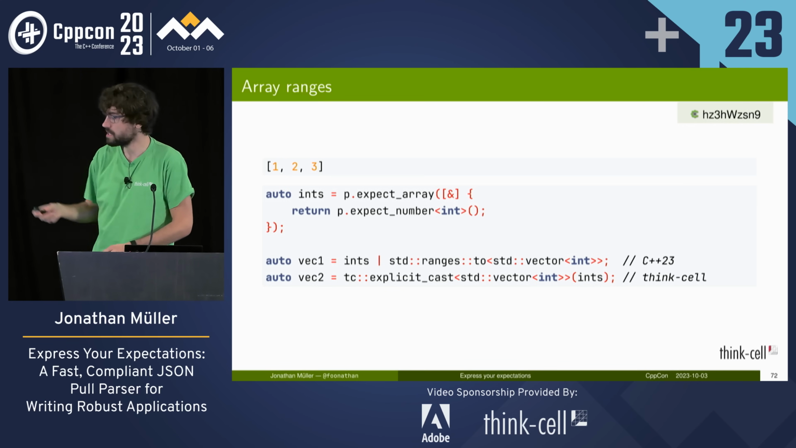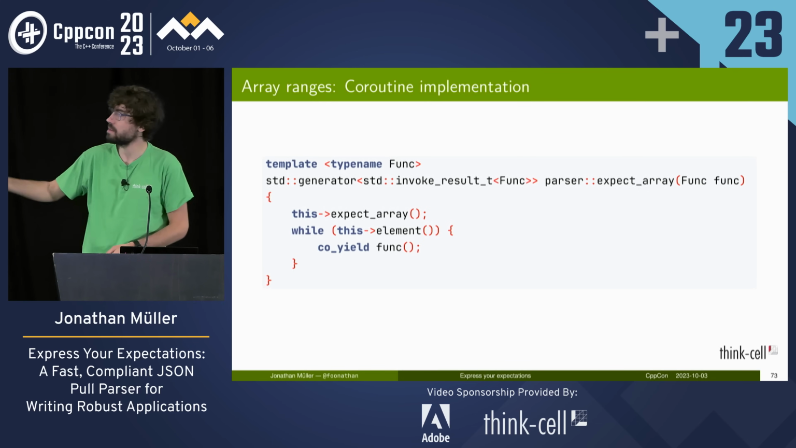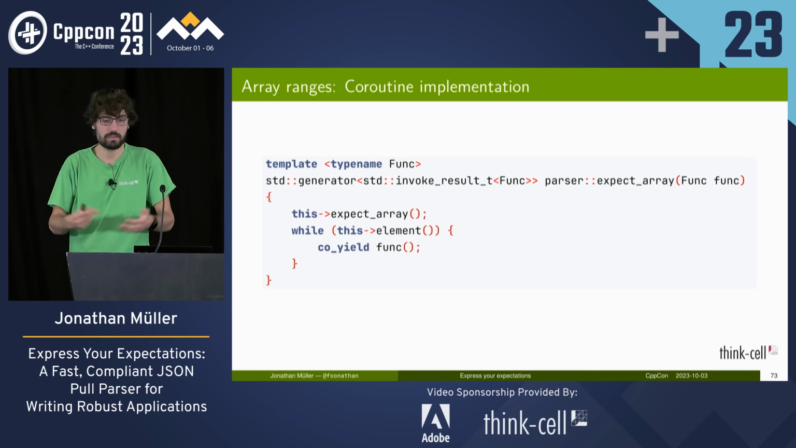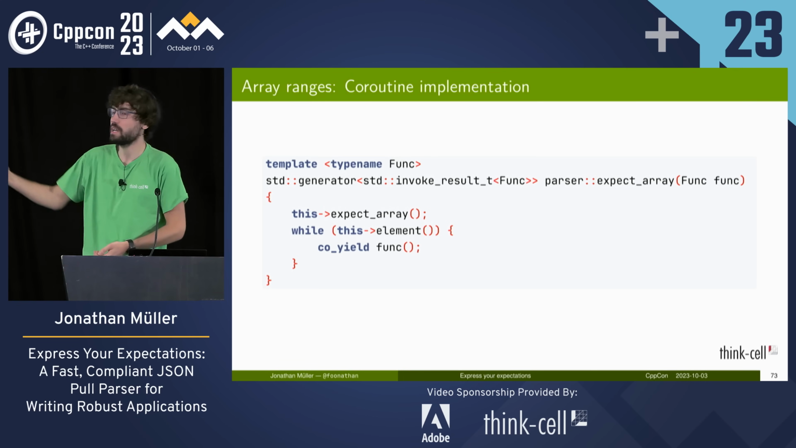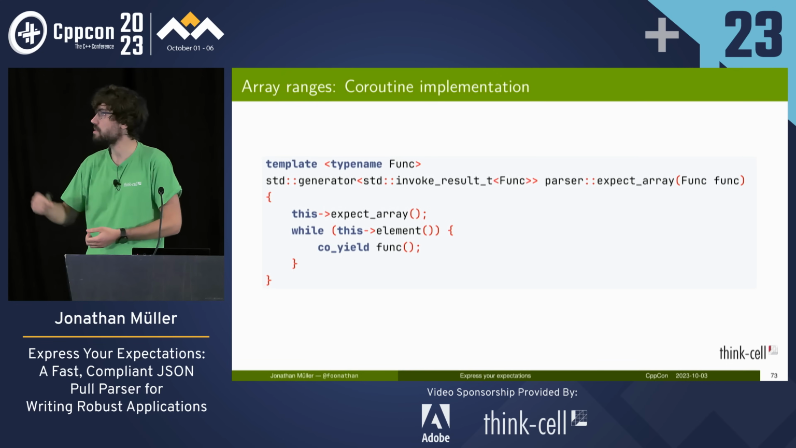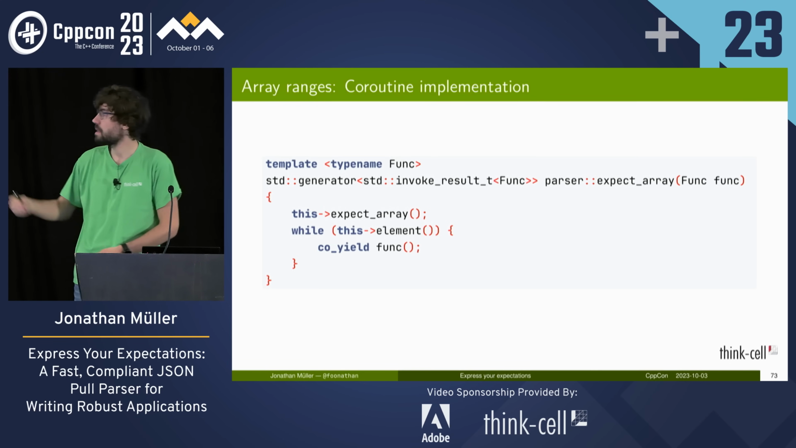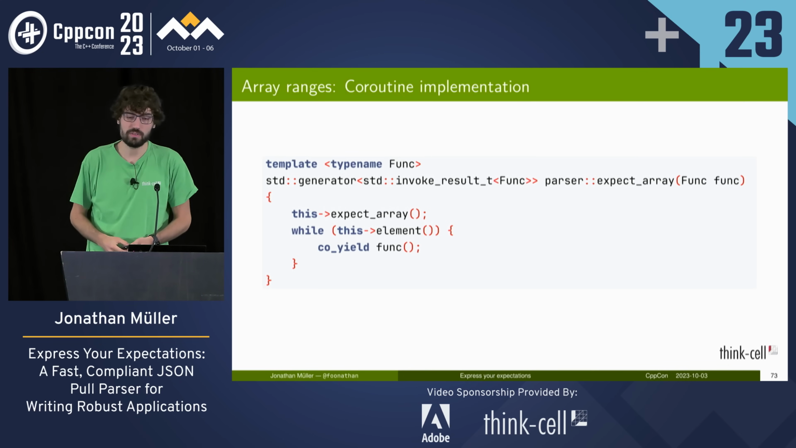The implementation of expect array is quite convenient to write using coroutines. It takes the function, then we call expect array because we expect that we're at the beginning of the array. While we have an element, we invoke the function. The function will then pull a value and return that value, so we yield it. Coroutines, unfortunately, have a bit of an overhead.